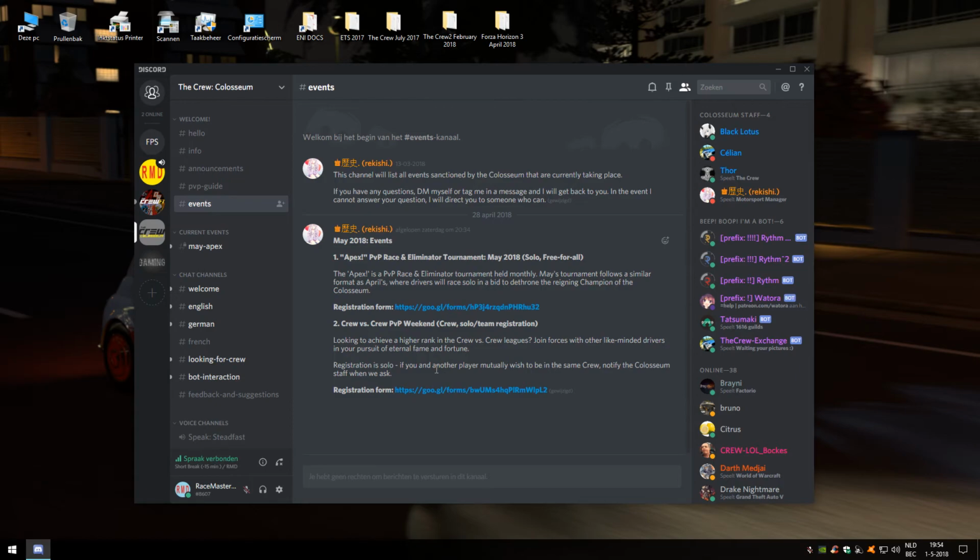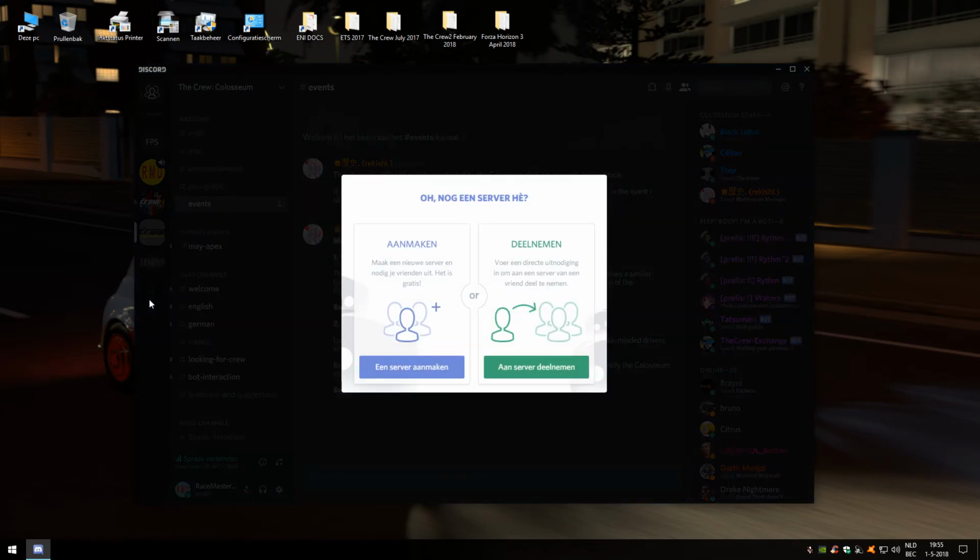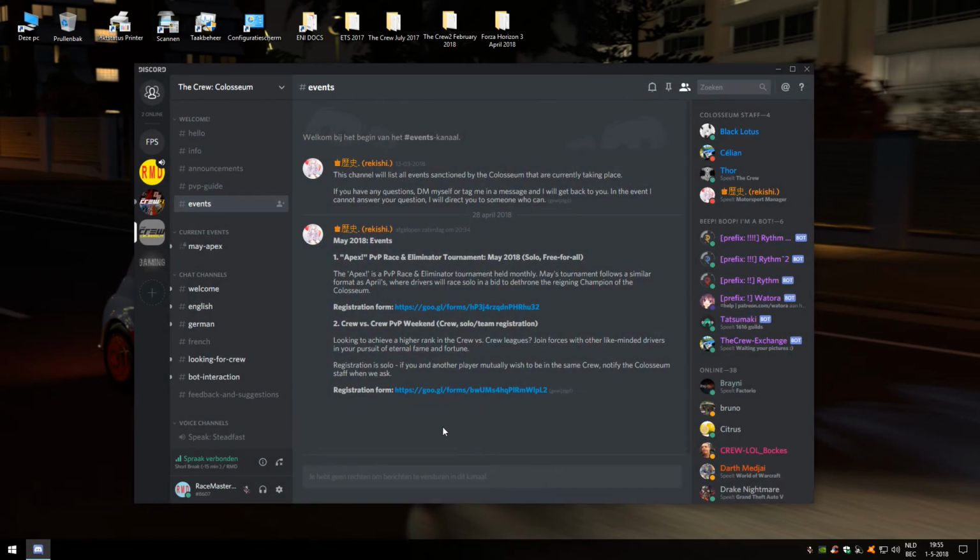If you have friends out there who have Discord, you can also always join at the same time. If you get an invitation link, you click on the plus sign here and you can participate on another server, or you can create your own server. It's as simple as that.